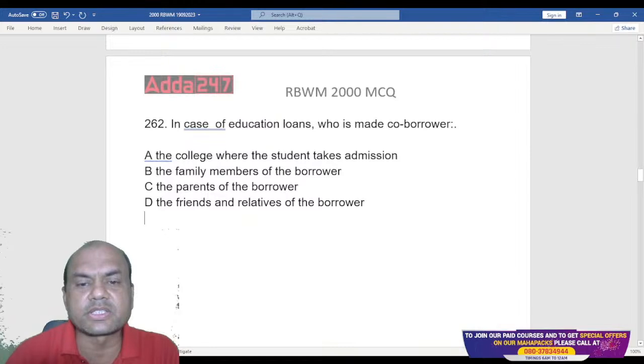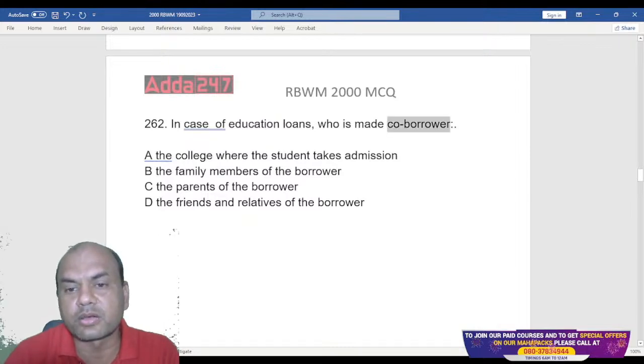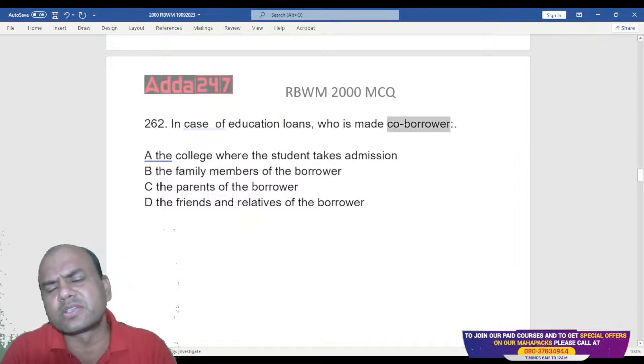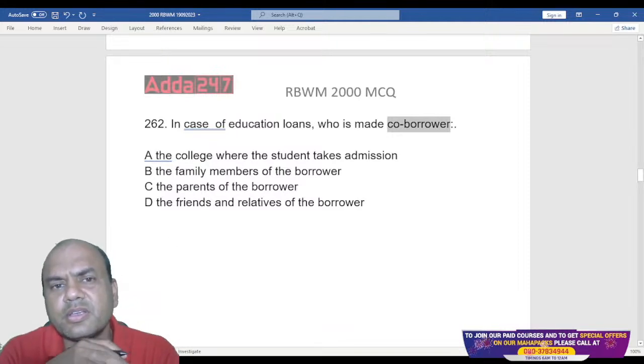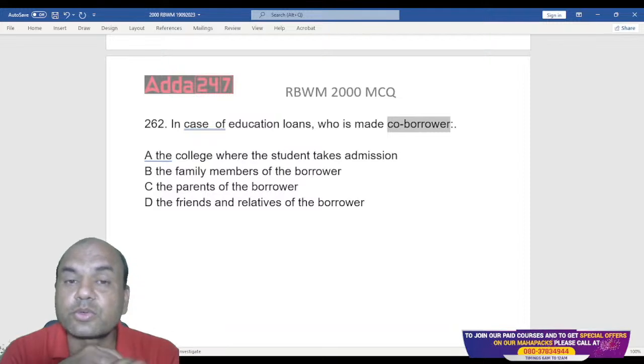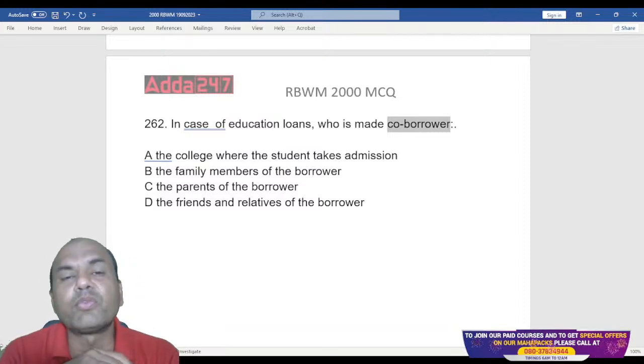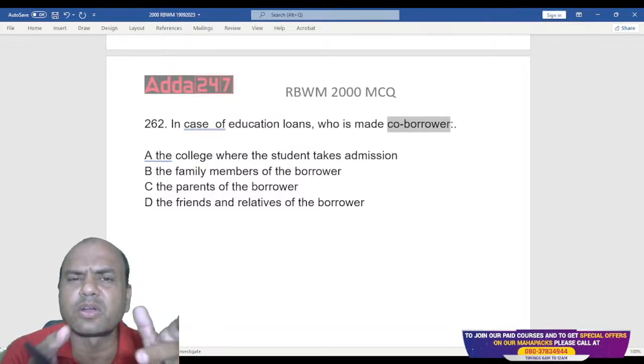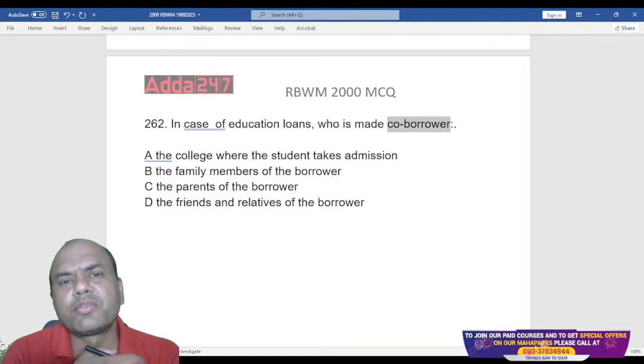In case of education loans, who is made a co-borrower? See, your education loan is given to whom? It is always given to that student. Actually, the borrower is that student. But what happens? The student is not earning at that time. That's why we don't give that student that much amount. We take some co-borrower.